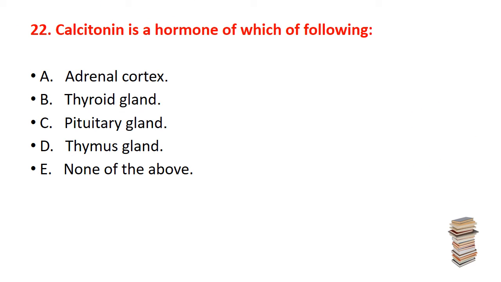Now, the question number 22. Calcitonin is a hormone of which of the following? The option is A, adrenal cortex. B, thyroid gland. C, pituitary gland. D, thymus gland. And E, none of above. The correct answer is B, thyroid gland.